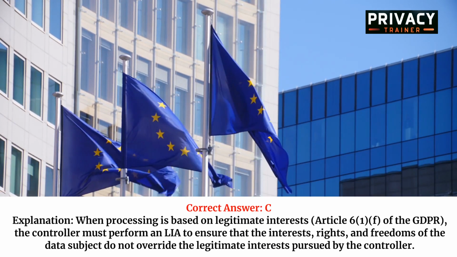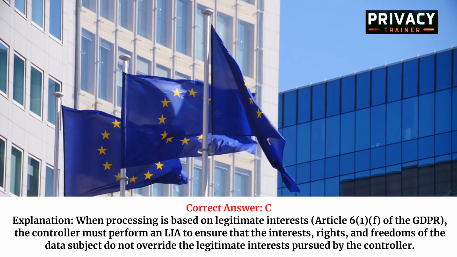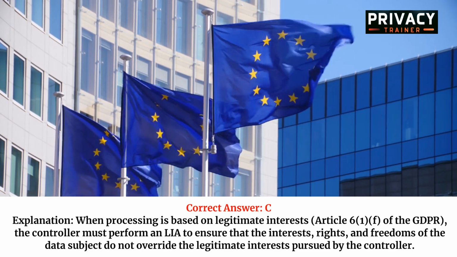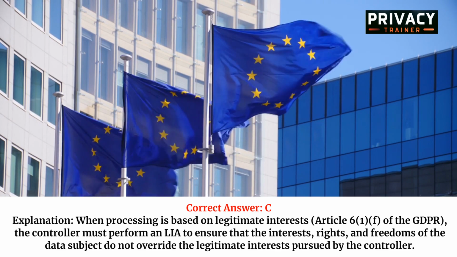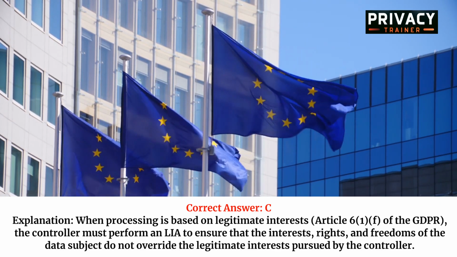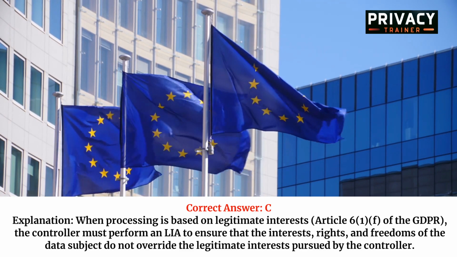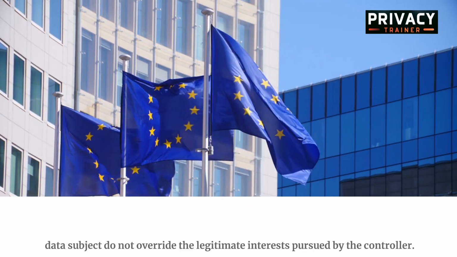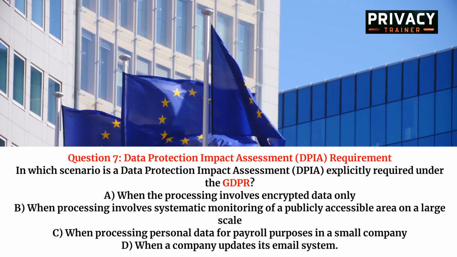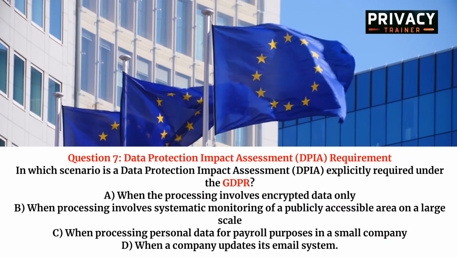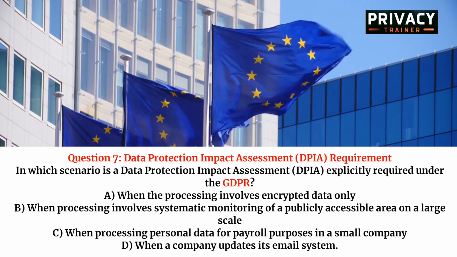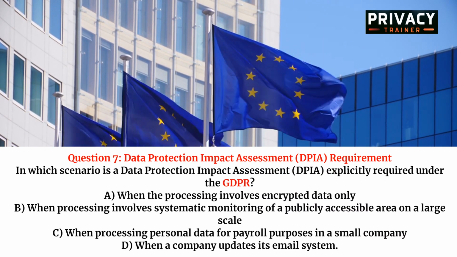Correct answer, C. Explanation. When processing is based on legitimate interests, Article 6(1)(f) of the GDPR, the controller must perform an LIA to ensure that the interests, rights, and freedoms of the data subject do not override the legitimate interests pursued by the controller. Question 7. Data Protection Impact Assessment, DPIA, requirement. In which scenario is a Data Protection Impact Assessment, DPIA, explicitly required under the GDPR?